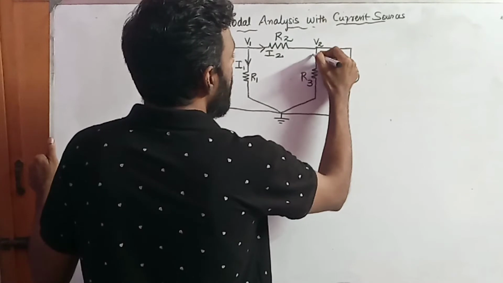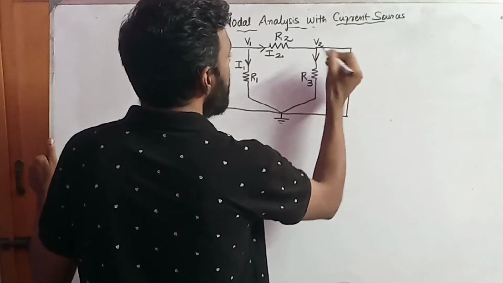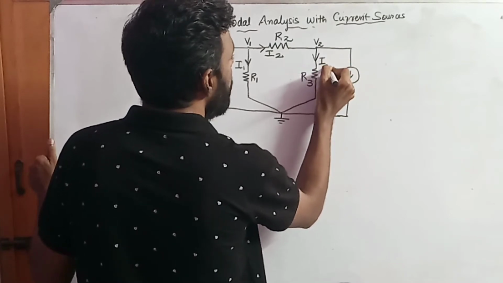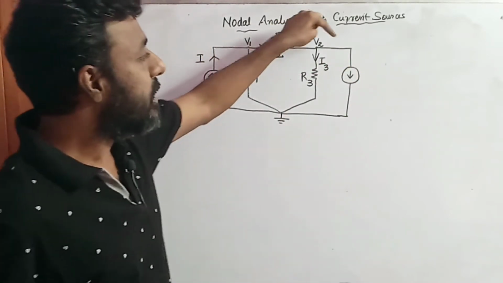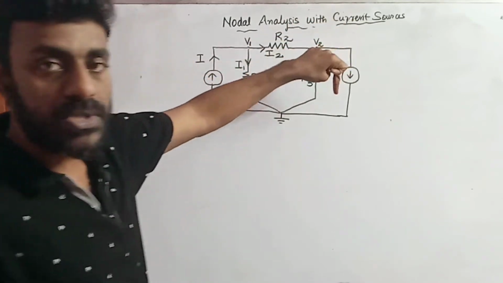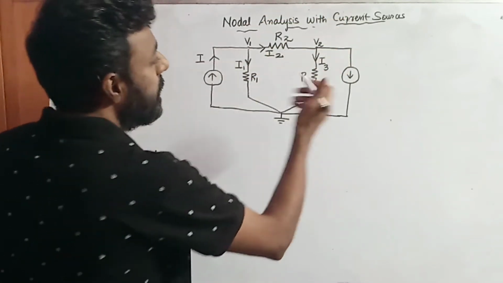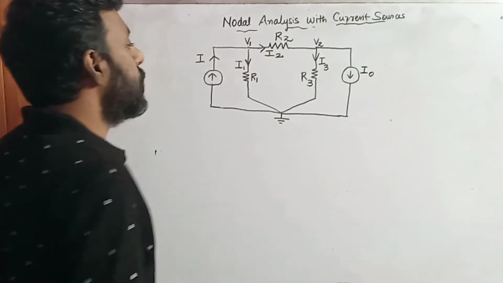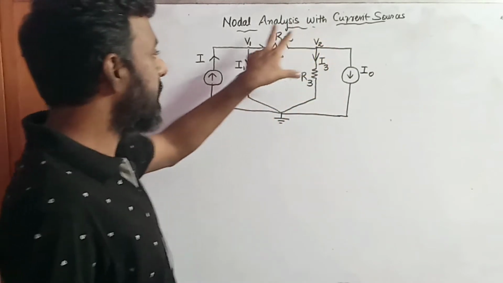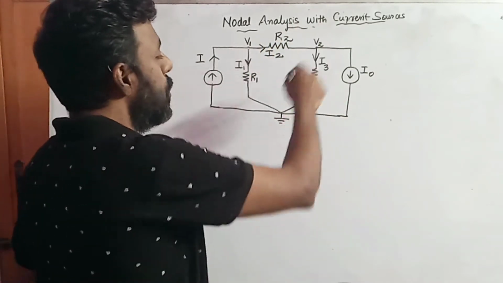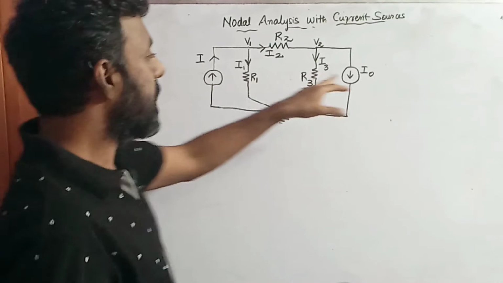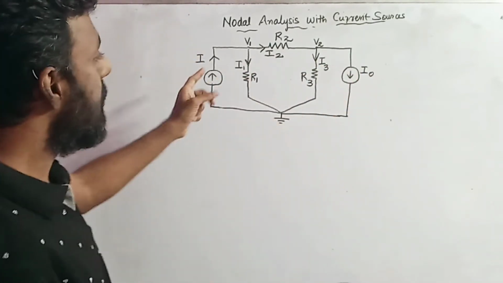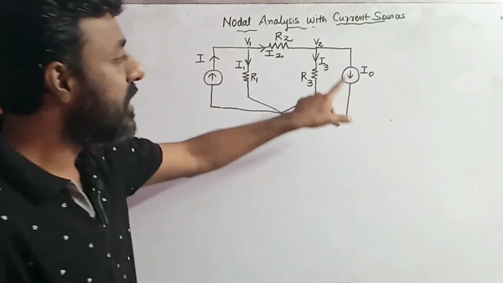The current which is passing through the resistor R3 be I3, and the current which is flowing through the current source, let that current be I0. So these are the values of currents, resistors and the nodal points. These are the current sources producing two different currents. One is I, and the other current source is producing a current I naught.